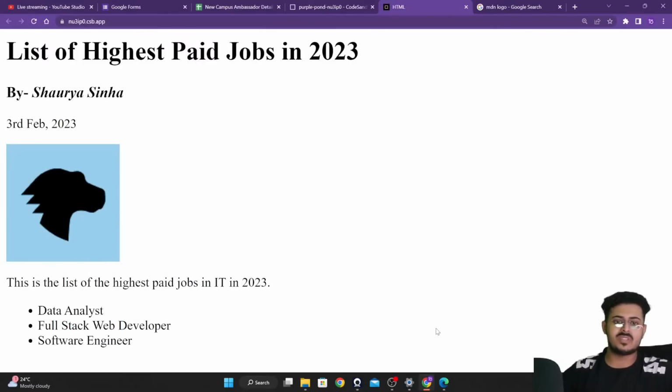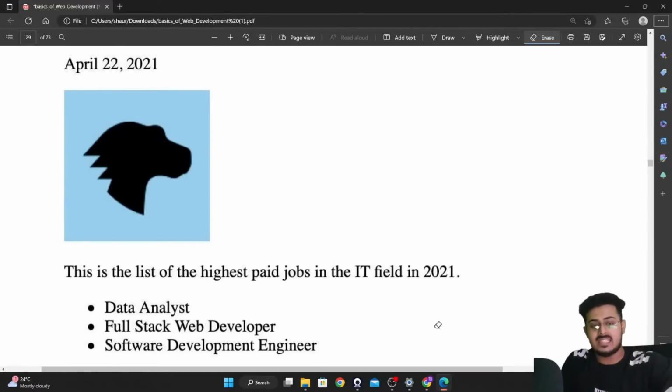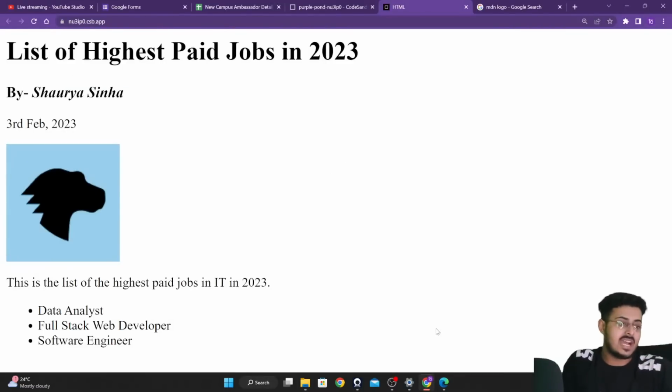As you're able to see right over here, guys, we have recreated our entire image as a website. This was your image and this is your website. Are you guys able to see this? Please let me know. Somebody's asking what is this UL and LI tag. Dude, were you not there in yesterday's class? We have already done that.